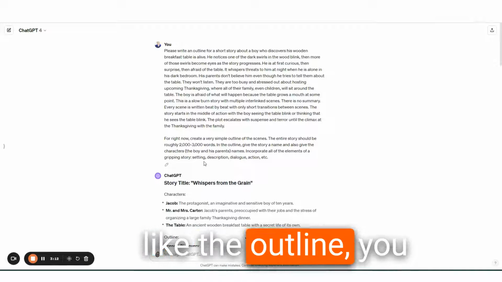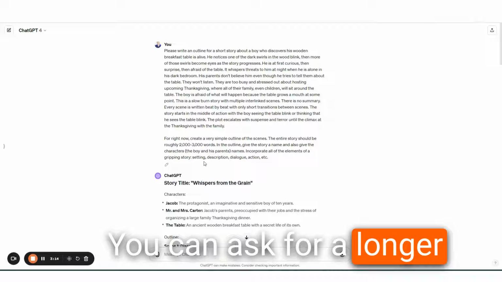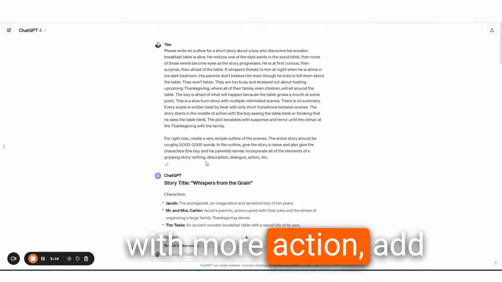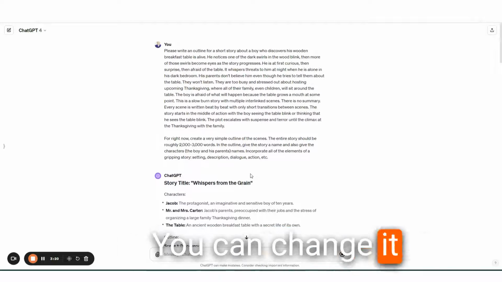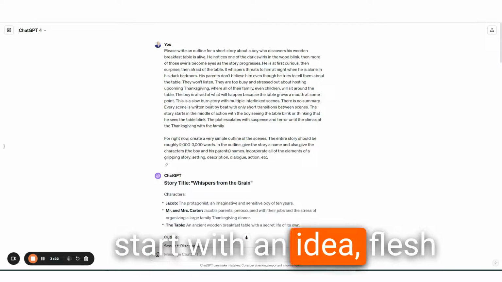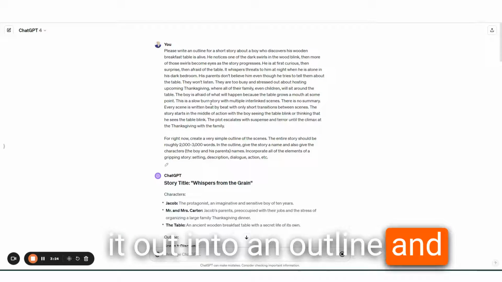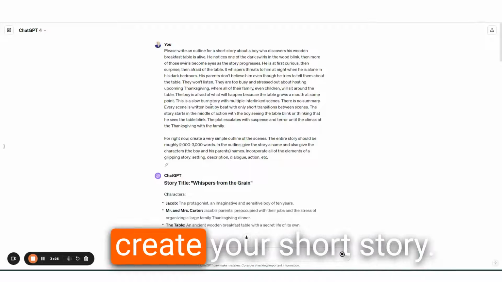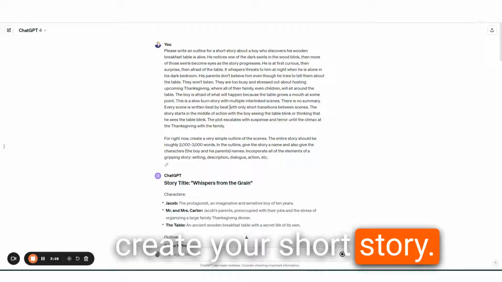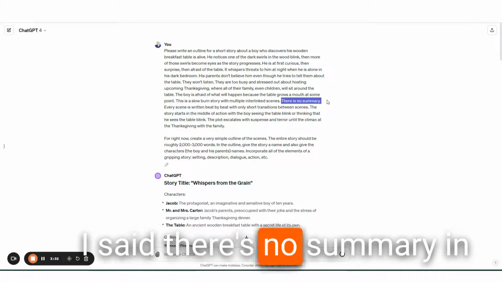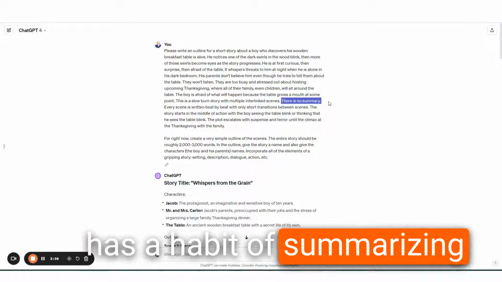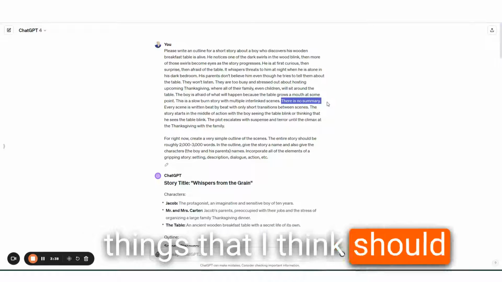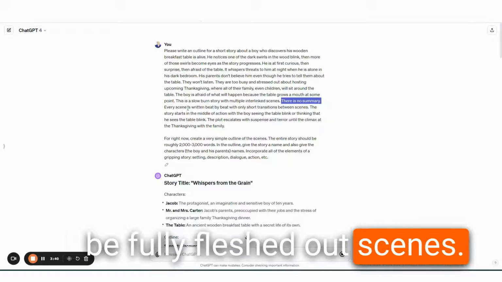And if you don't like the outline, you can regenerate it. You can ask for a longer outline or an outline with more action, add scenes, mix or match. You can change it however you want, but start with an idea, flesh it out into an outline, and then ask ChatGPT to create your short story. I said there's no summary in this story because ChatGPT has a habit of summarizing things that I think should be fully fleshed out scenes. So we'll see how that works.